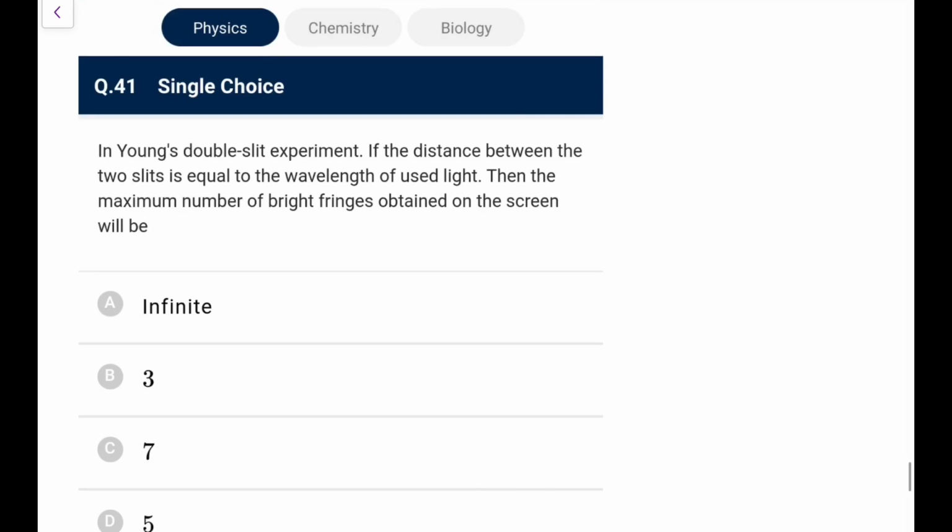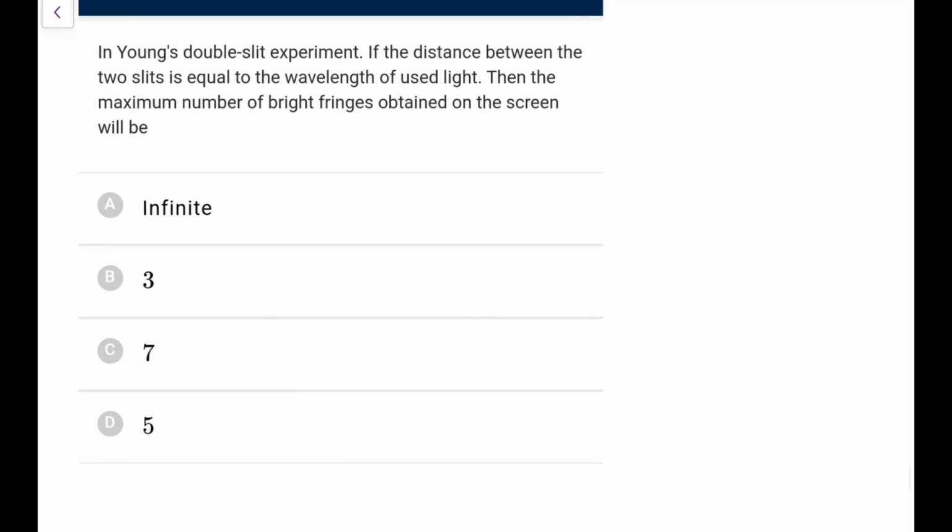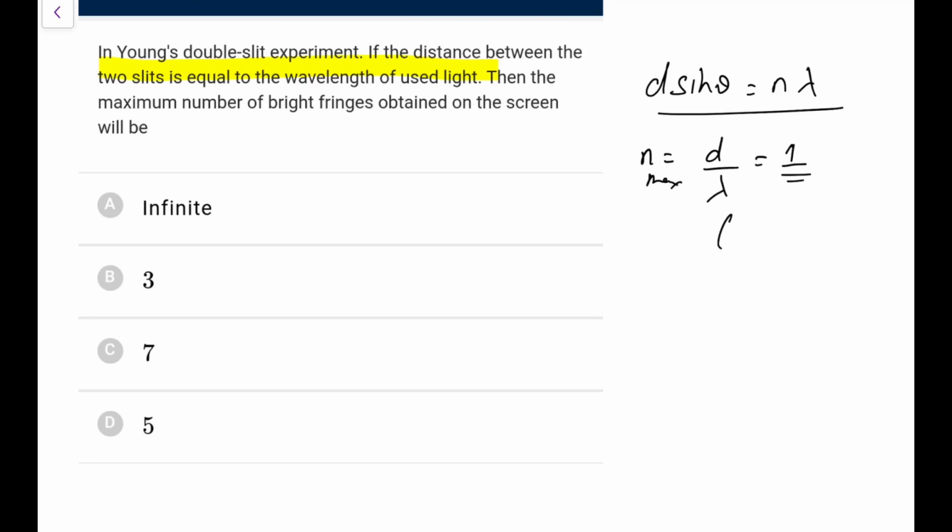Next one. In YDSE, if the distance between the two slits is equal to the wavelength of the light, then the maximum number of bright fringes obtained is, we know the path difference possible is d sine theta, and we equate it to n lambda. Here d is equal to lambda, so n max we can go for is d by lambda, which comes out as 1. That is when sine theta is equal to 1, that means theta is equal to 90 degrees, and theoretically speaking, at theta equal to 90 degrees we won't get a point on the screen, so this is also not attainable. So it should be less than 1, so only 1 you will see.